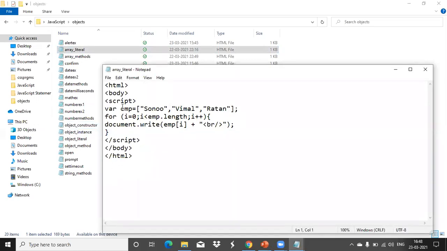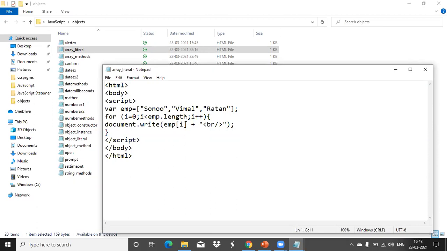So here is how we created an array. You can see var emp is your array name, equal to, within square brackets, each array element is specified. One is one name, the next value, the next name, like this. Three different string values are created. All these values are referred to by a name, which is emp.